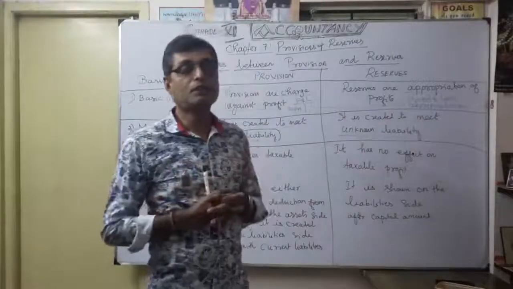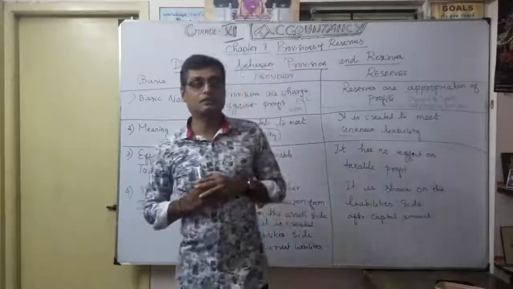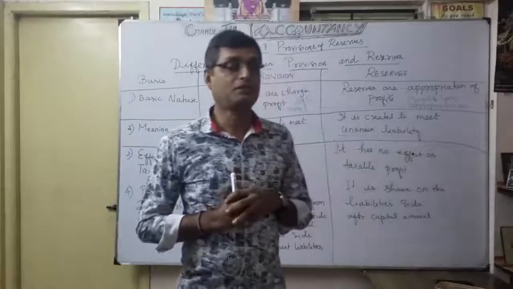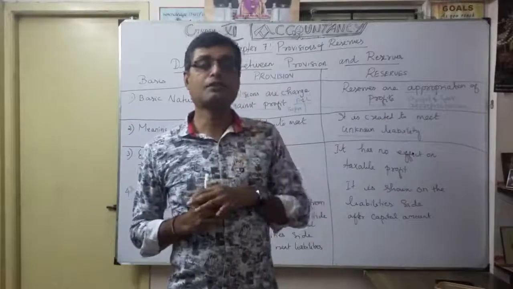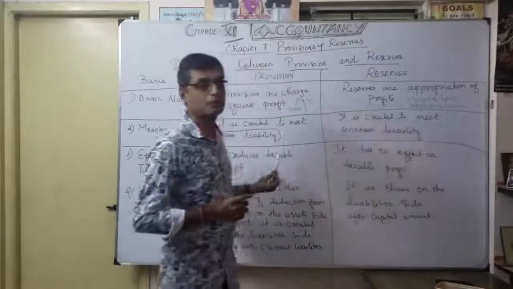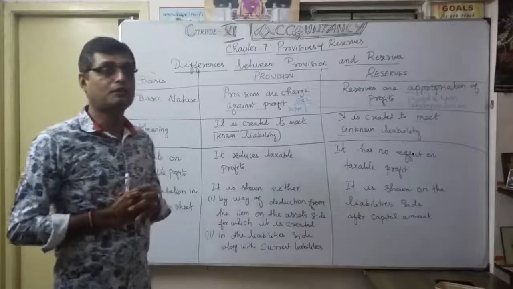We discussed a lot of reserves. One is debenture redemption reserve fund, then workmen compensation fund, and investment fluctuation fund, like that. That's your unknown liability. Provision is for a known liability. That's the second very, very important point for differentiation.